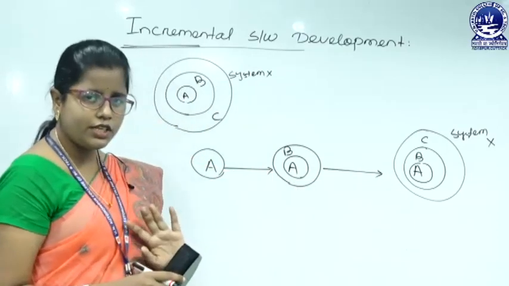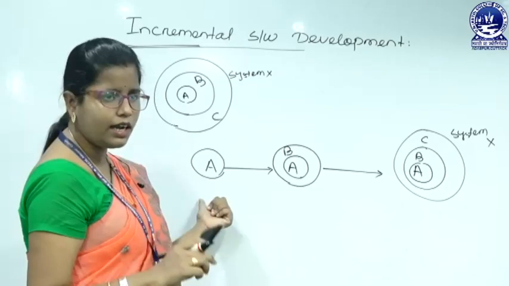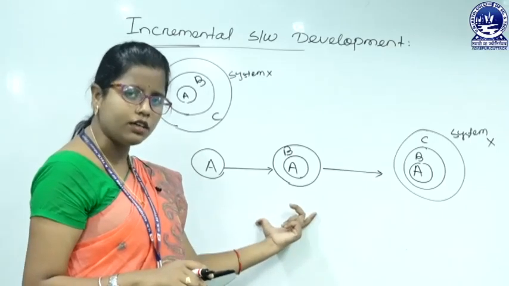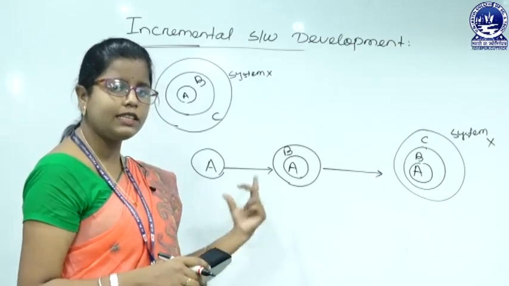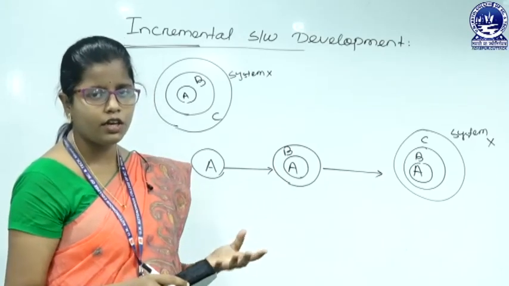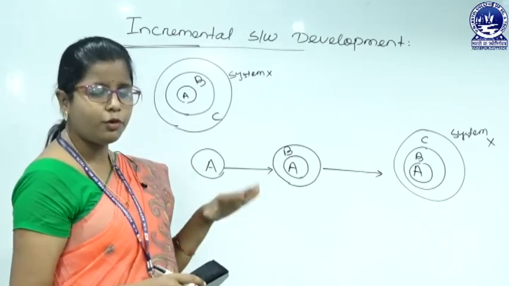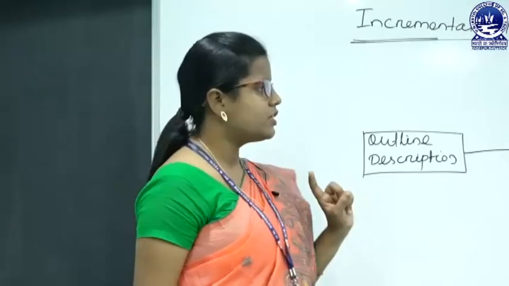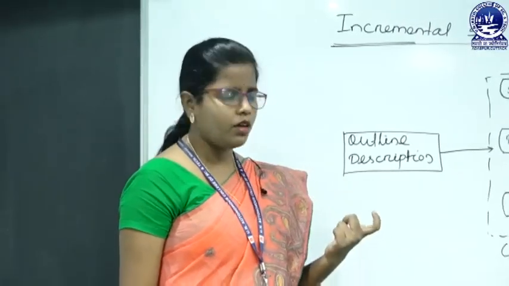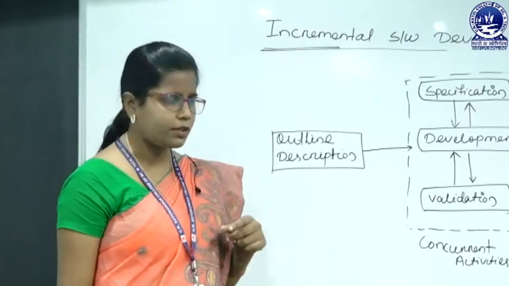Now the question arises: how do we decide the order? Here I am saying I will go for A, then B, then C. Why cannot I go for C, then B, then A, or first B, then C, then A? How will we decide the order? For that we have to follow the incremental model. This is our basic incremental software development, or we can call it the incremental model for software development.